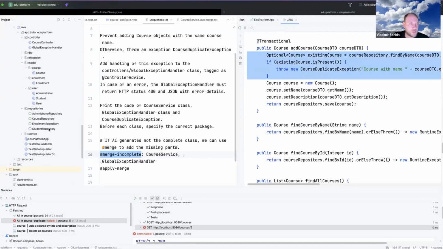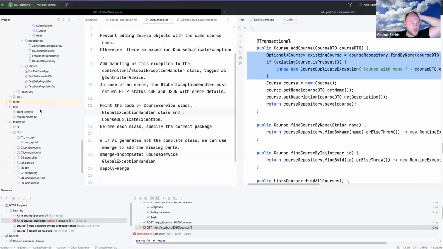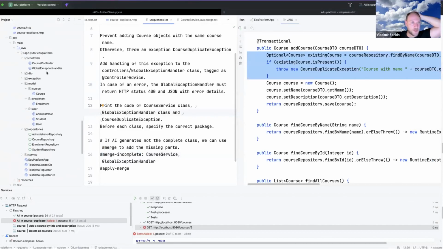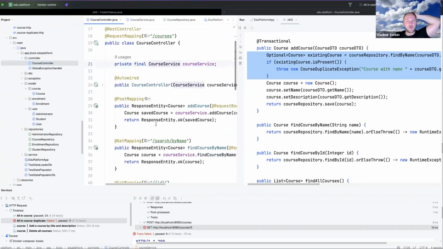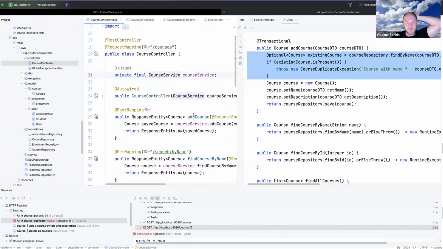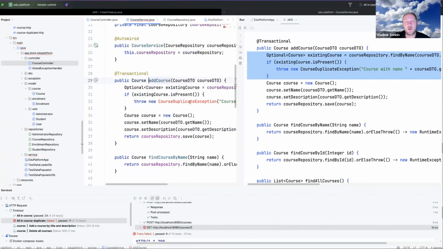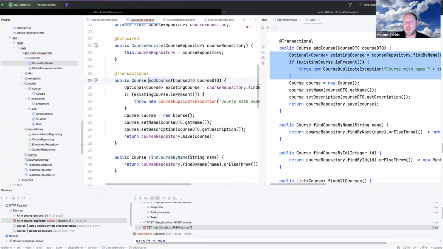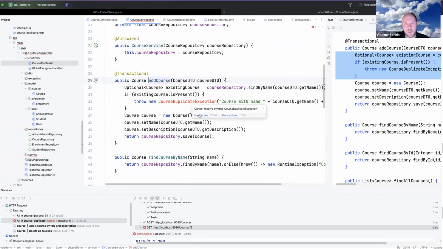So now we should be able to check. Okay, I will open the service to make sure that everything works correctly. We have the problem again with the import, not a big deal.